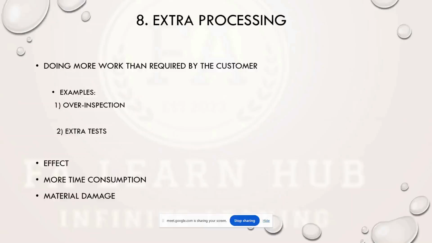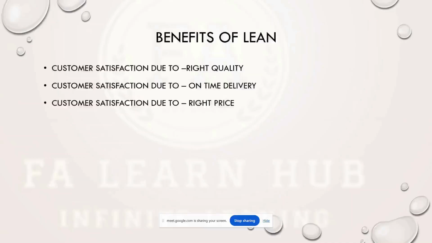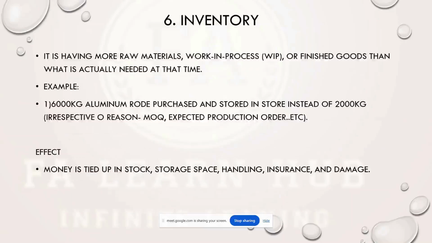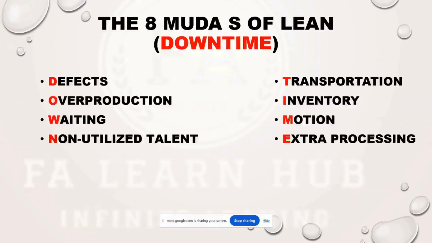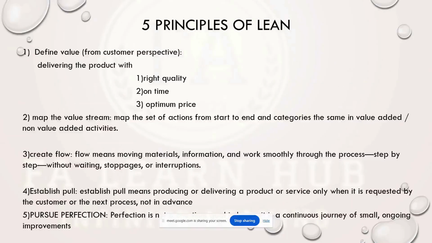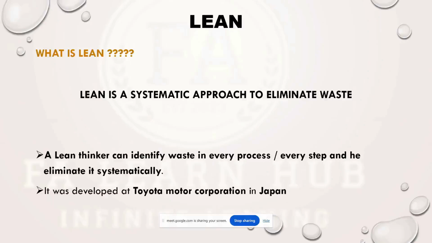Next, if we go with lean, we need to ask what lean basically is. Lean is nothing but eliminating waste in a systematic approach. There are 8 kinds of wastes, but these may not be applicable to all industries.